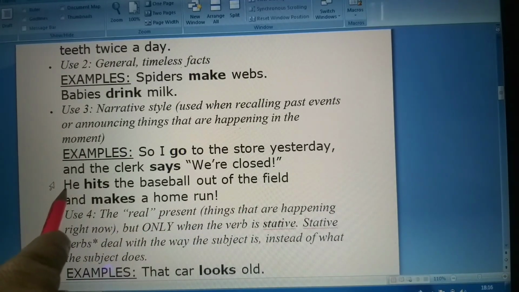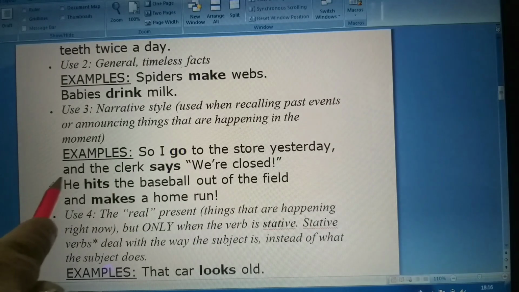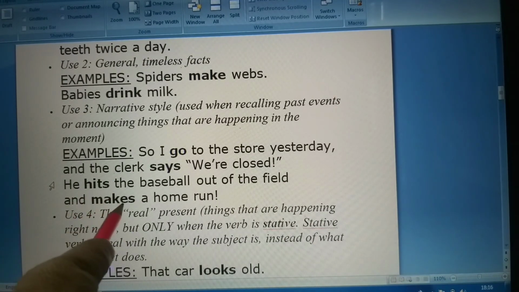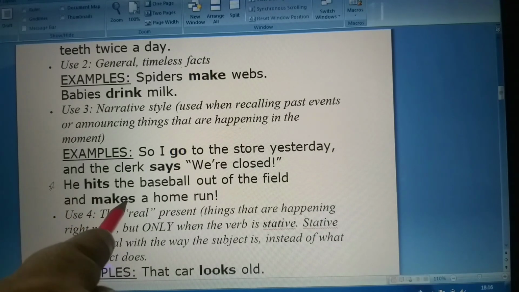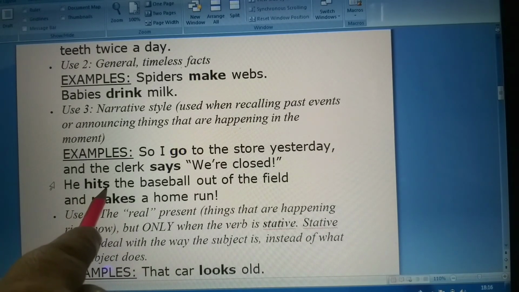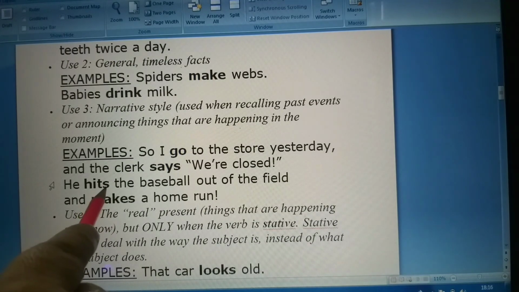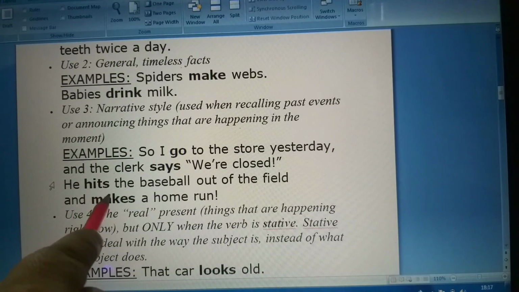Now he is a singular form, and we use s with it. Hits. And even over here, when we are talking about he, we will write makes. If it had been they, we would have said make. If over here also it would have been they, they hit. I hope students you have understood how in the singular form we add s and in the plural form we don't add s over here.